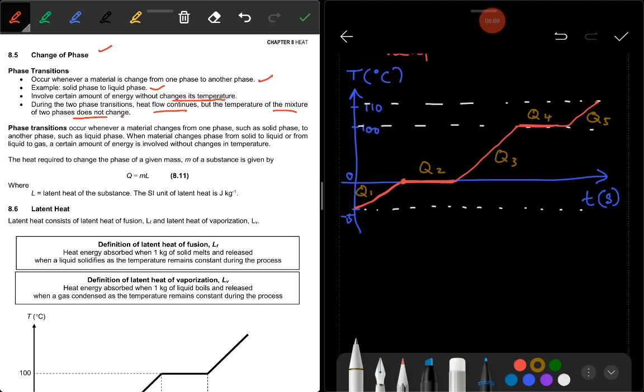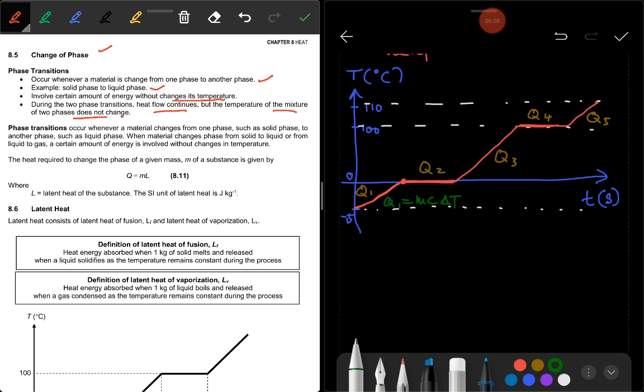You heat the ice, so heat is absorbed by the ice. You can calculate by using Q1 equals m ice, c ice, delta T. What about Q2? Q2 first.